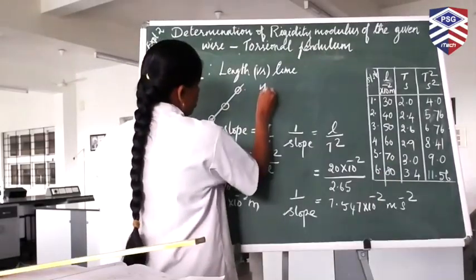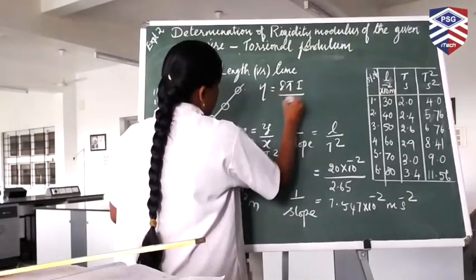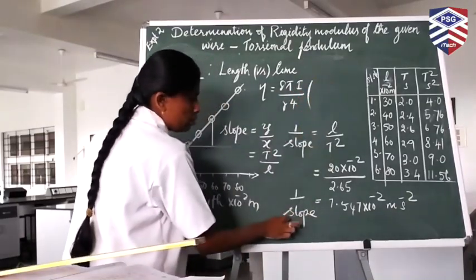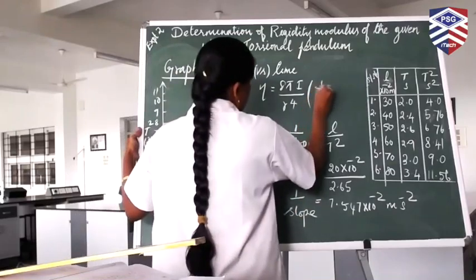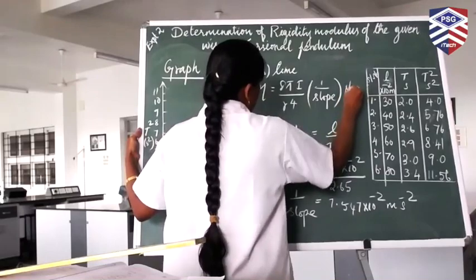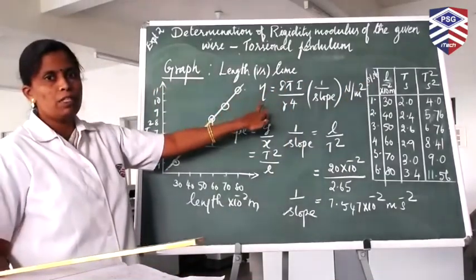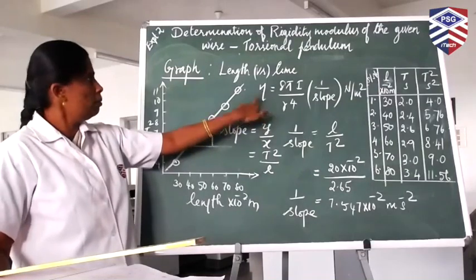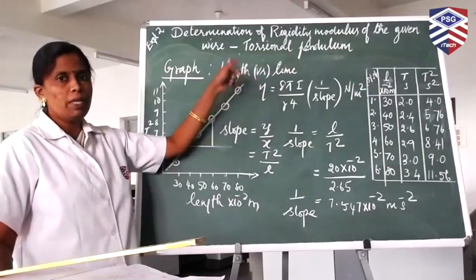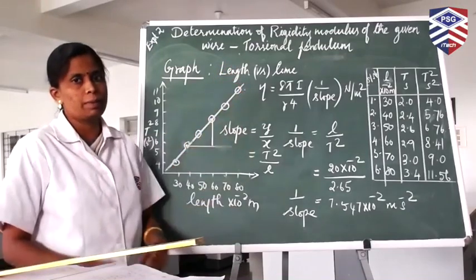The formula for rigidity modulus is eta is equal to 8 pi I divided by r to the power 4. Instead of L by t square, we can substitute 1 by slope, in Newton per meter square, and find out the value of the rigidity modulus of the given wire by graphical method. You have to compare the value with the previous value that you have calculated from the experiment.